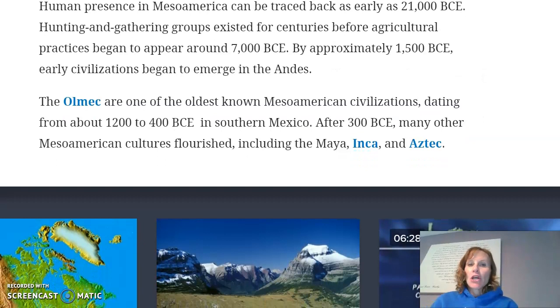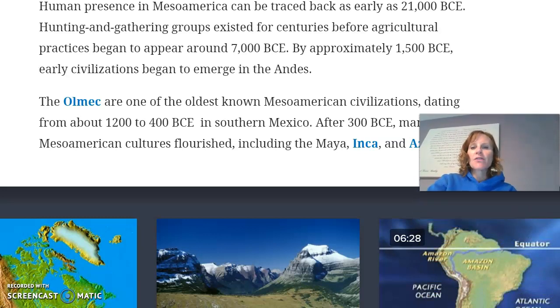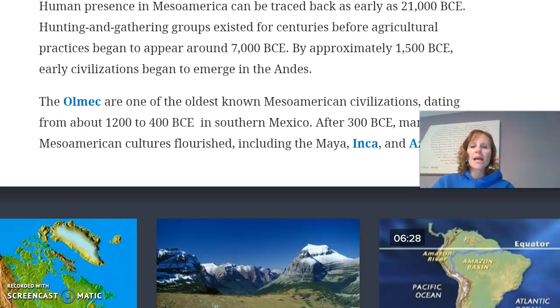Next paragraph. Human presence in Mesoamerica can be traced back as early as 21,000 BCE. Hunting and gathering groups existed for centuries before agricultural practices began to appear around 7,000 BCE. By approximately 1500 BCE, early civilizations began to emerge in the Andes.